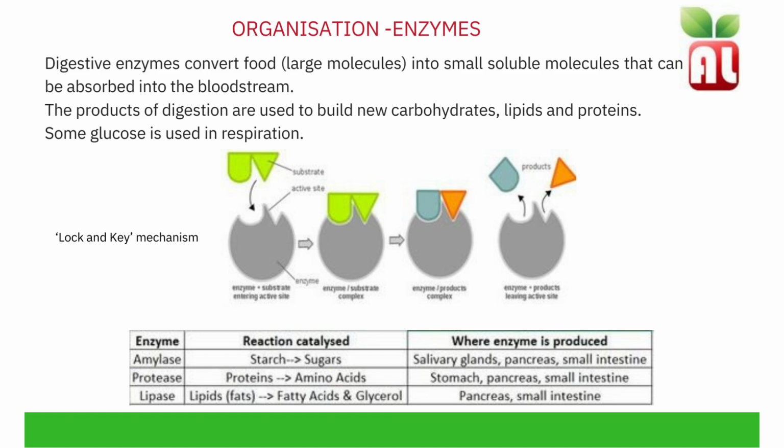Enzymes work by a mechanism known as the enzyme substrate mechanism, also described as the lock and key mechanism. The enzyme has an active site, which is part of the enzyme, which is a specific shape that will fit a specific substrate. For example, protease is an enzyme and it will specifically fit a protein molecule. The substrate reacts with the active site of the enzyme to produce smaller products. These products will leave the active site.